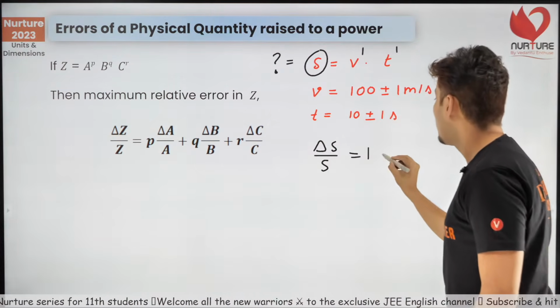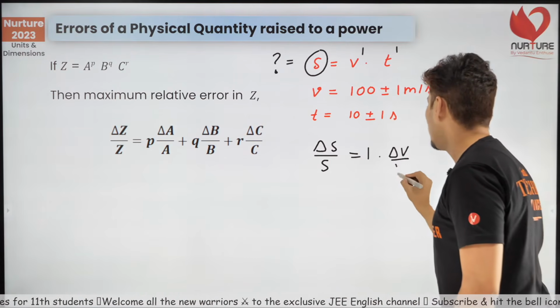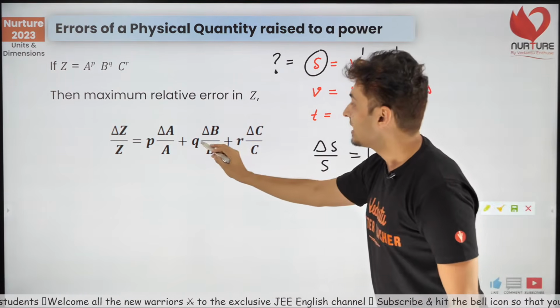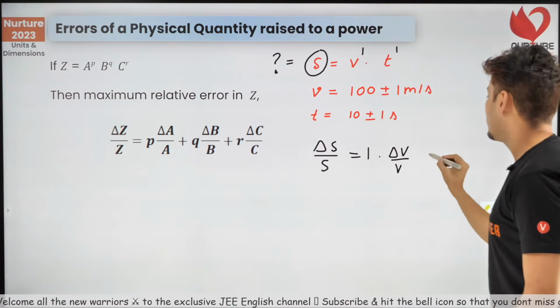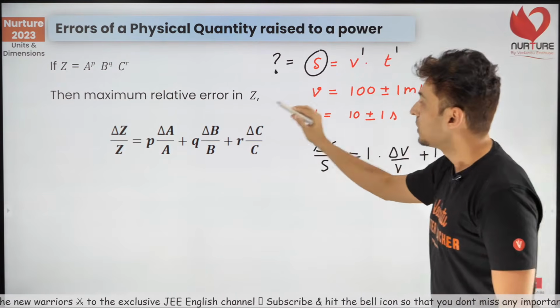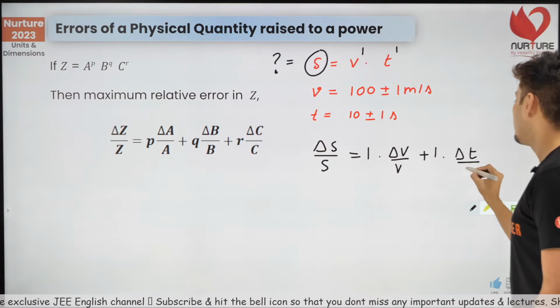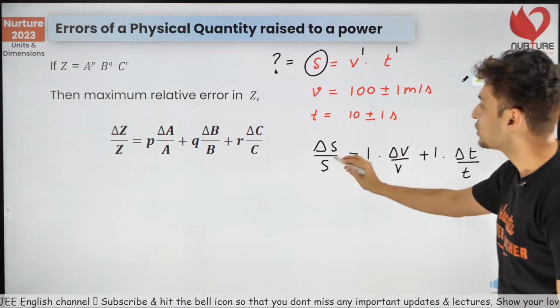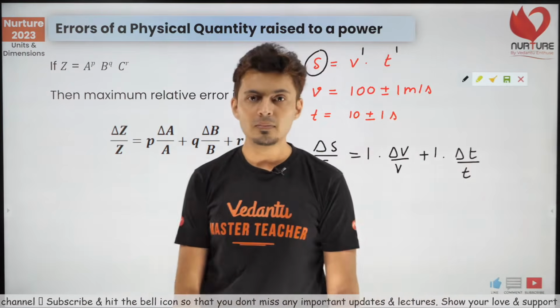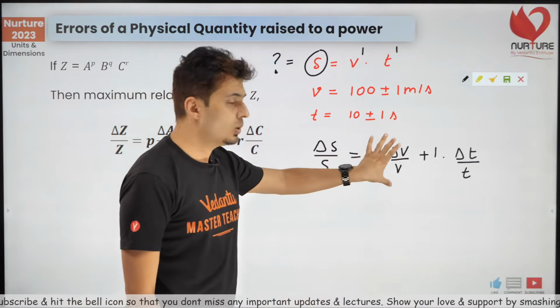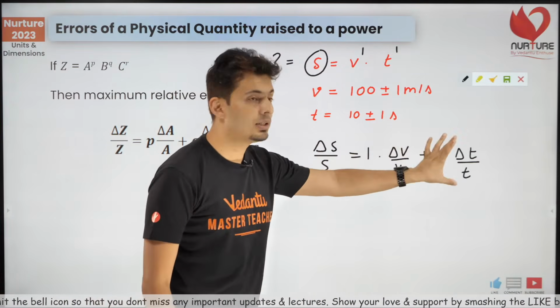What is the first variable? Velocity. So delta V by V. Next, the second power, which is also 1, into the relative error of the second quantity, which is delta T by T. This is how you should use this formula. Power into relative error plus power into relative error.